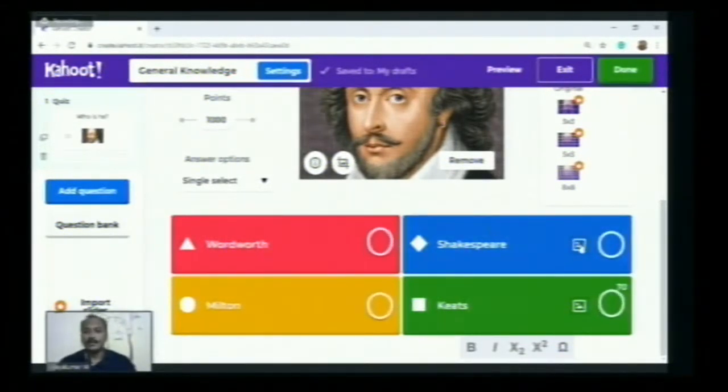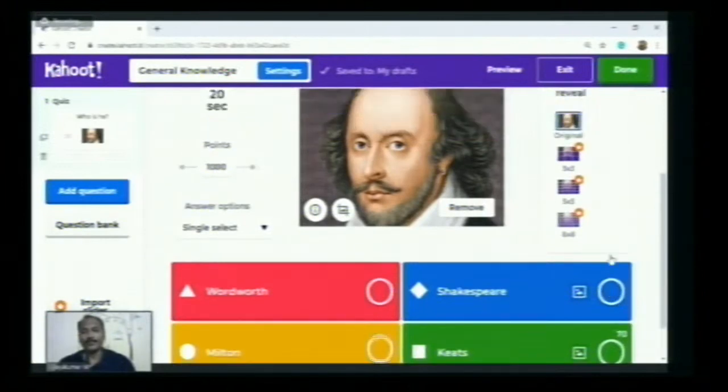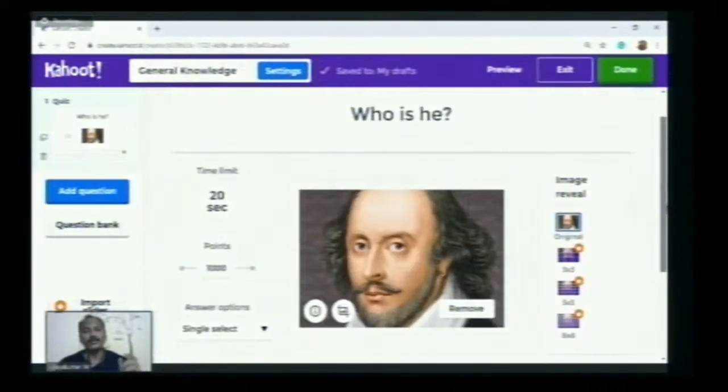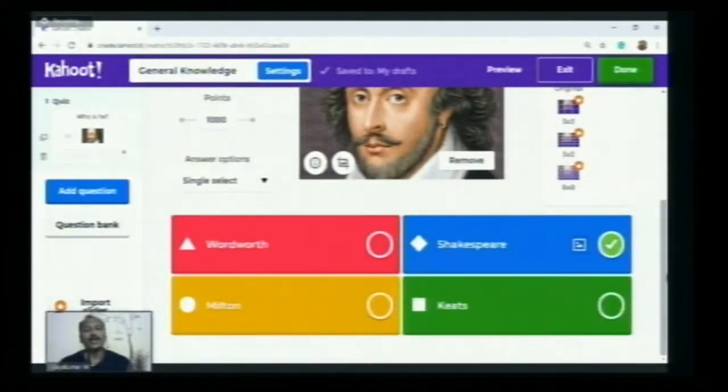Here, if I just keep my mouse cursor over it, automatically a tick will appear. You can see it just next to Shakespeare. Let me zoom more. By clicking that, we are confirming that this is the answer. So Shakespeare is the answer for that question. Our question is who is he? We added an image and we have given 4 options. Among the 4 options, the right answer is Shakespeare.